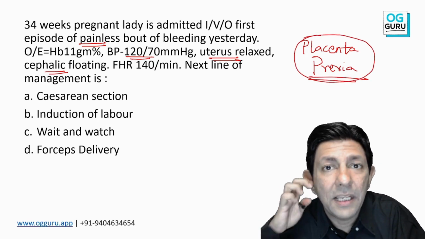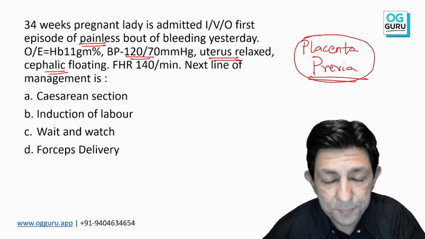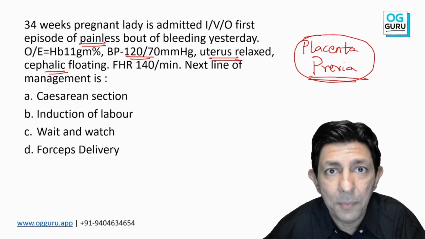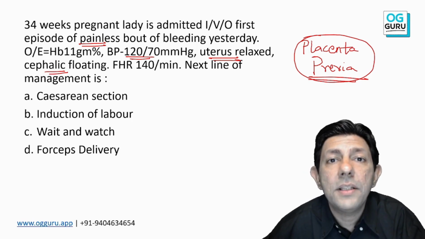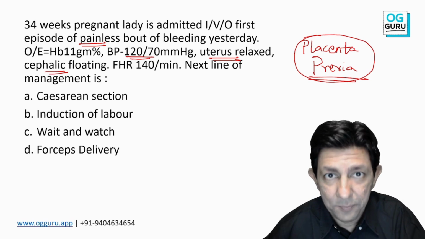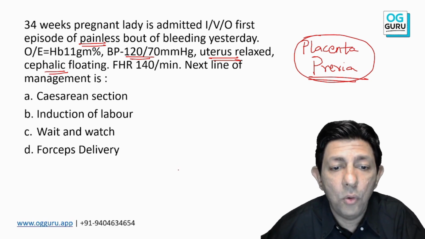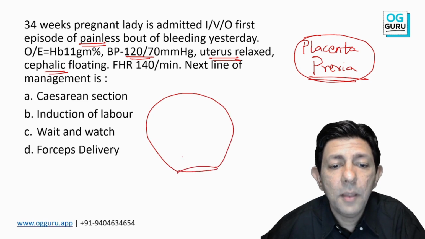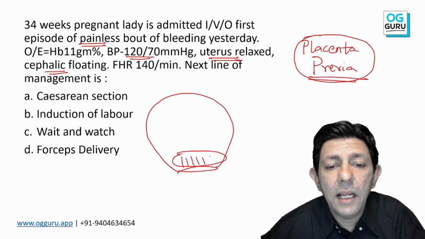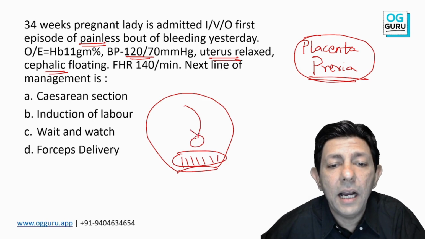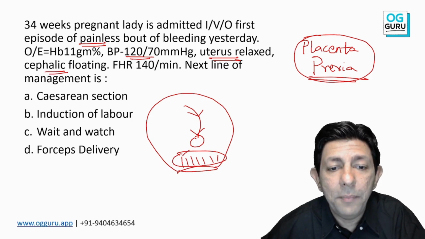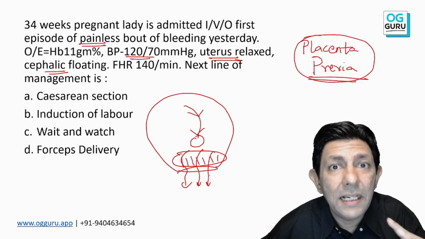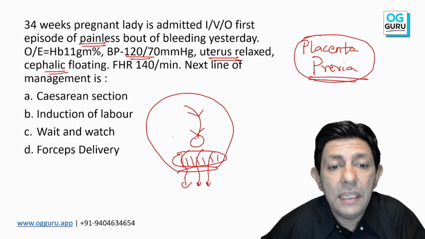Now, please pay attention and look at the question paper. In placenta previa, remember how the delivery is going to happen. Look on the board. The baby will not tear through the placenta and come out. The torn placenta comes out first, hero or heroine. Isn't it? So the baby cannot perforate through the placenta and come out. So in placenta previa, the delivery is always by cesarean section.